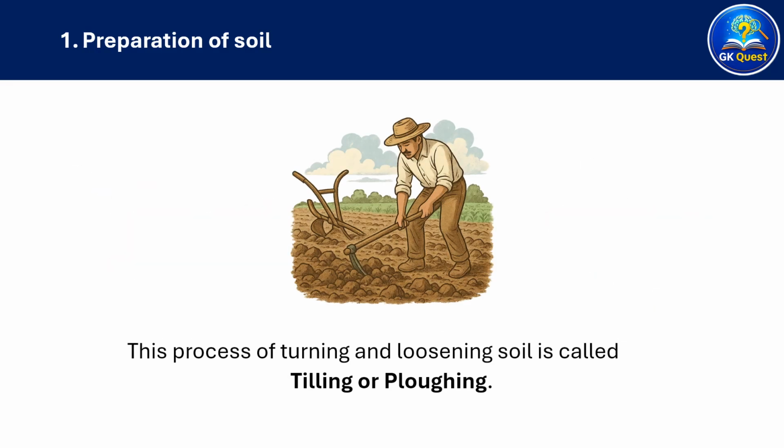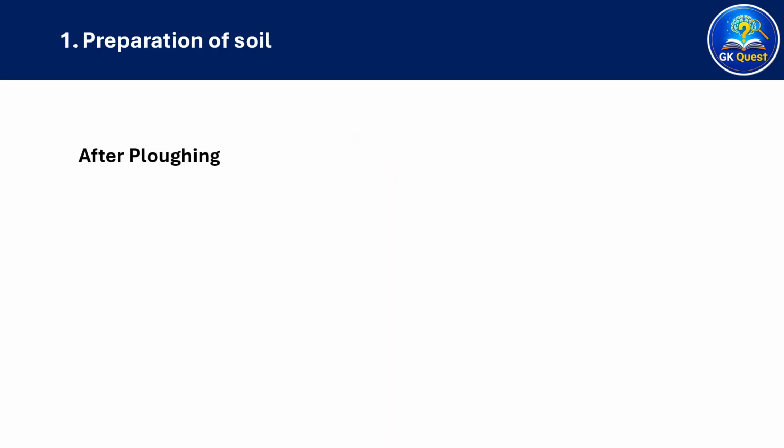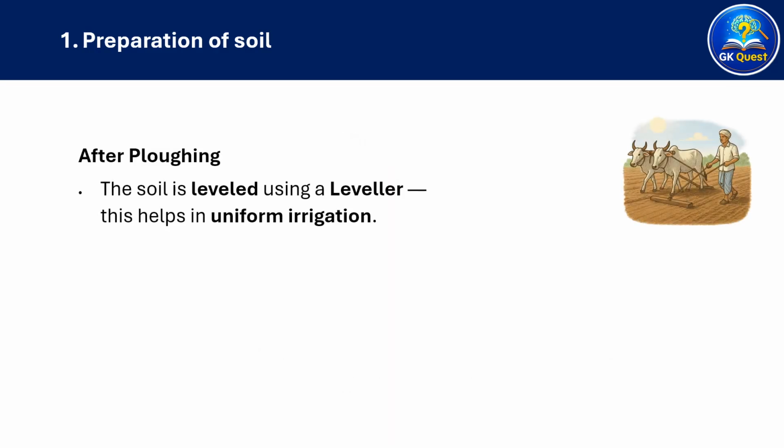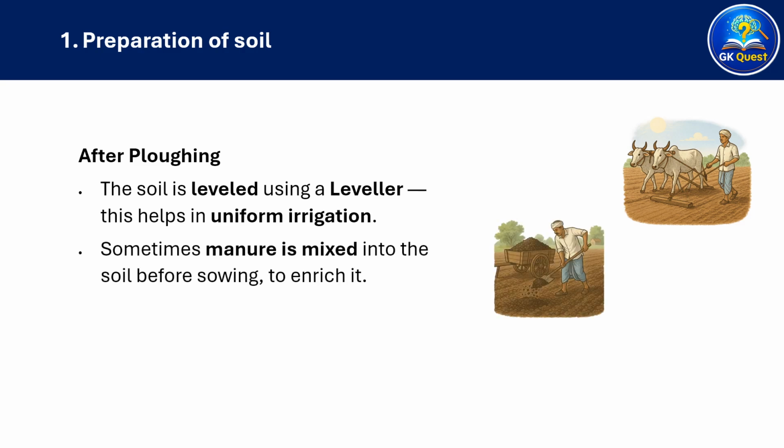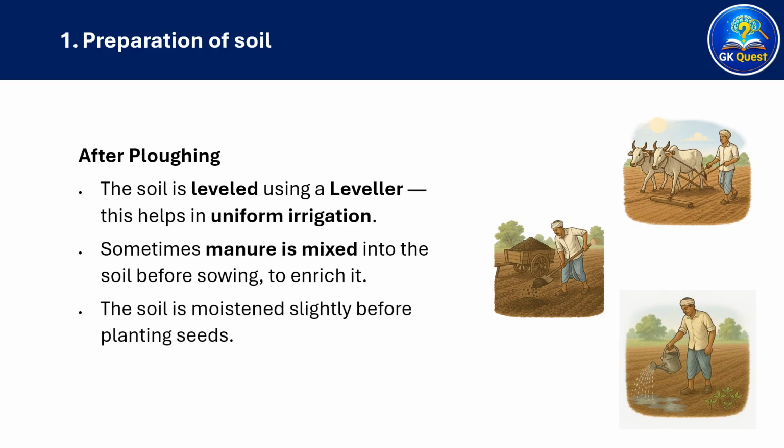This process of turning and loosening soil is called tilling or plowing. After plowing, the soil is leveled using a leveler. This helps in uniform irrigation. Sometimes manure is mixed into the soil before sowing to enrich it. The soil is moistened slightly before planting seeds.